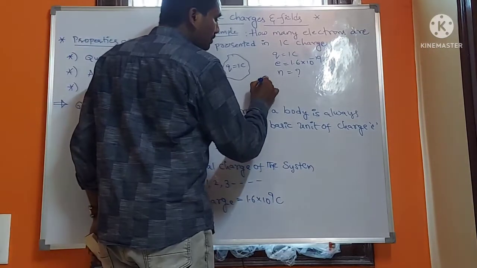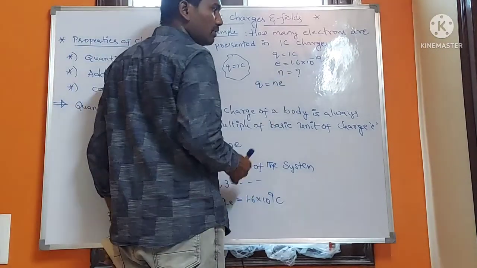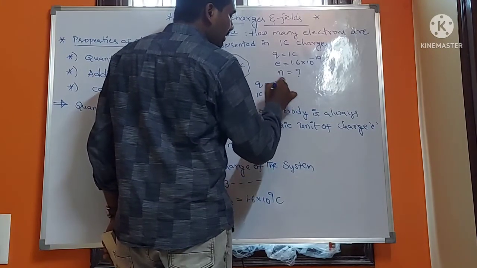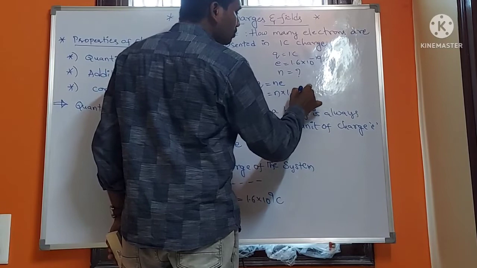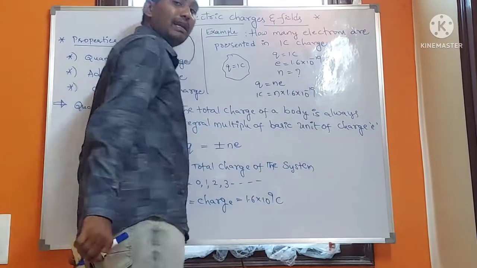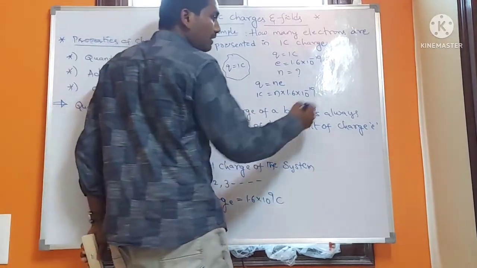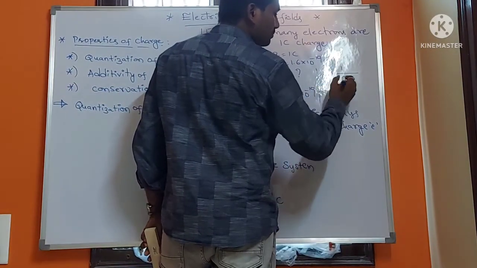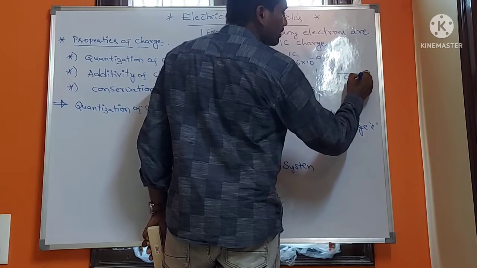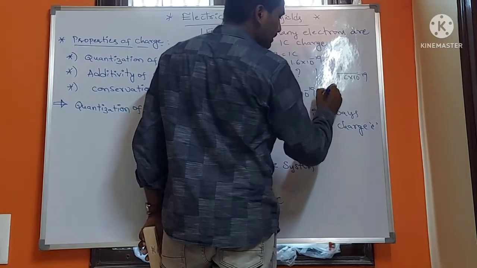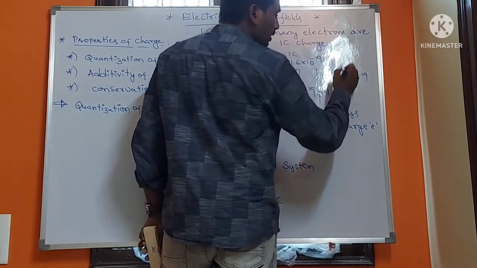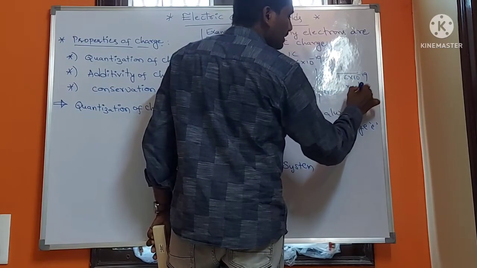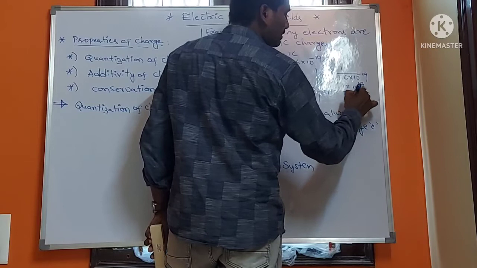Now Q is equal to n e. That is, 1 is equal to n into 1.6 into 10 to the power of minus 19. Here we find n. n is equal to 1 by 1.6 into 10 to the power of minus 19, that is equal to 1 into 10 to the power of plus 19 by 1.6.